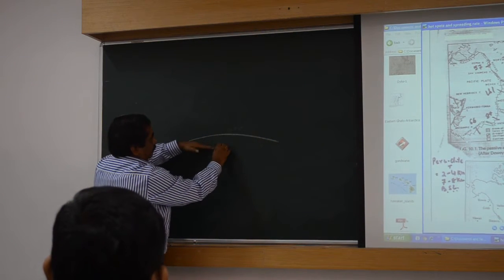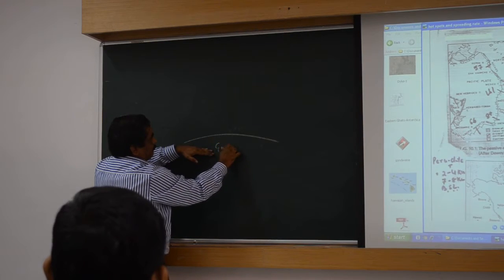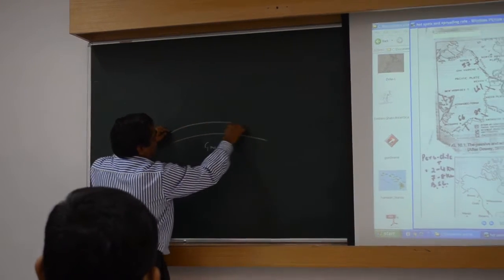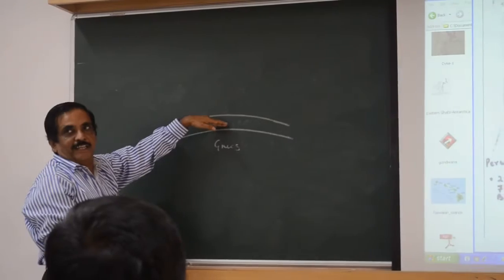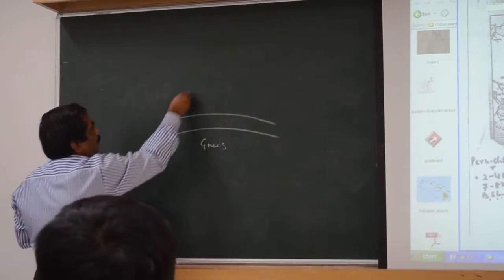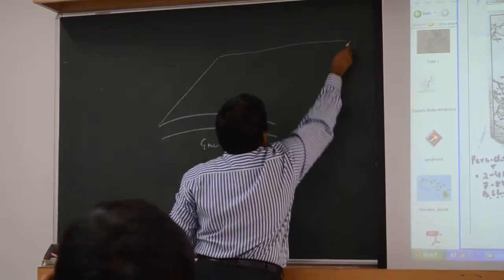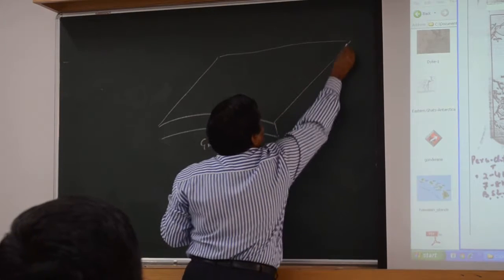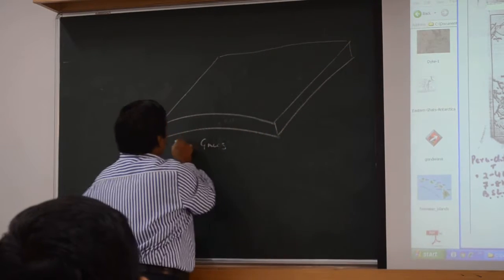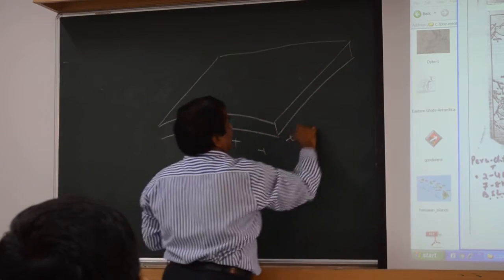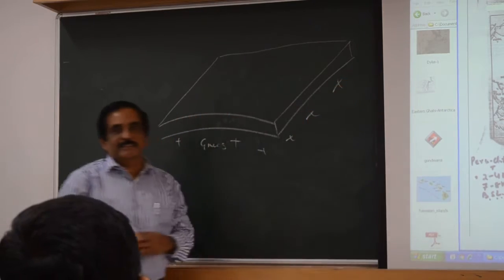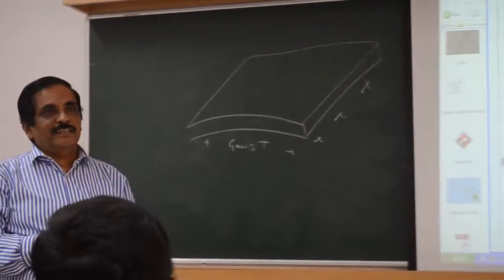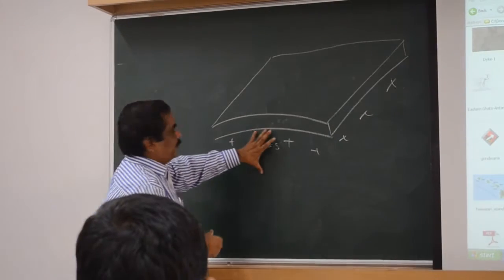You are standing on a gneiss. Over that, Deccan lava is sitting. So how I am drawing is this is a cone of Deccan lava, below which you have this gneiss. Understand? You have a very thick gneiss.